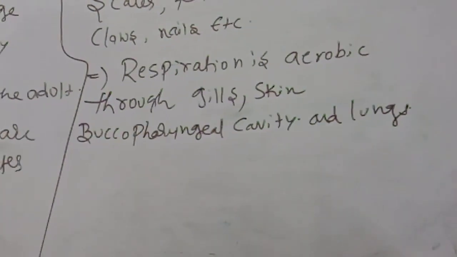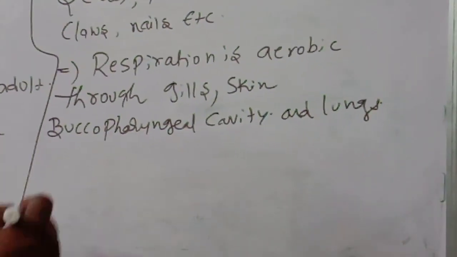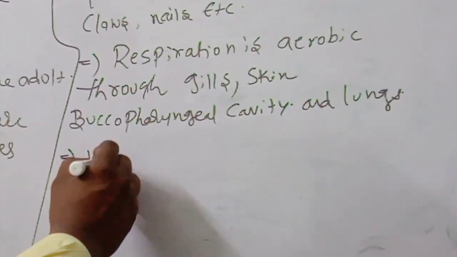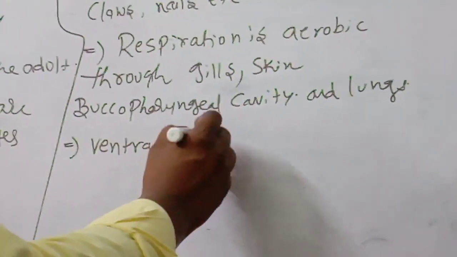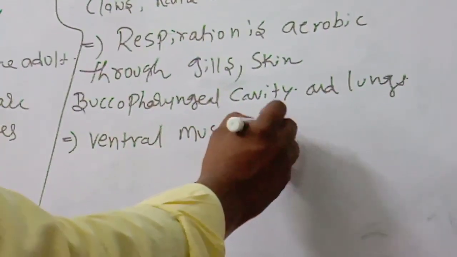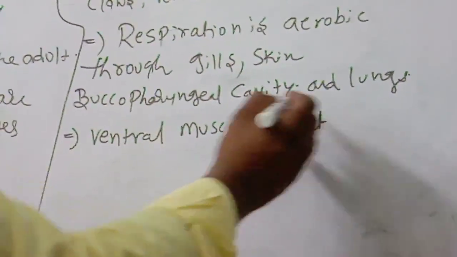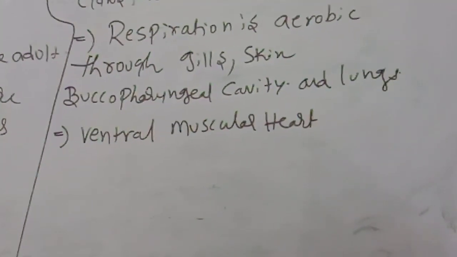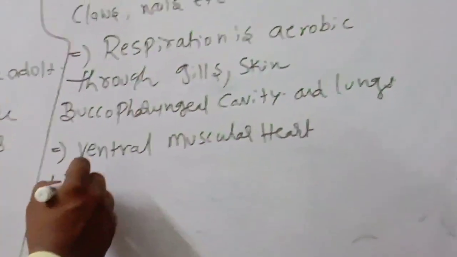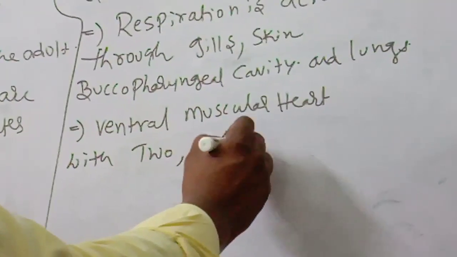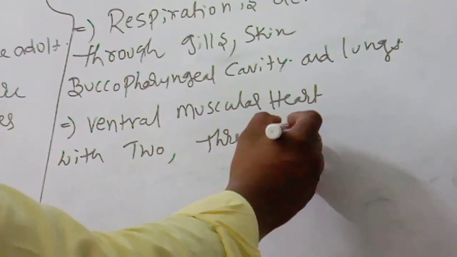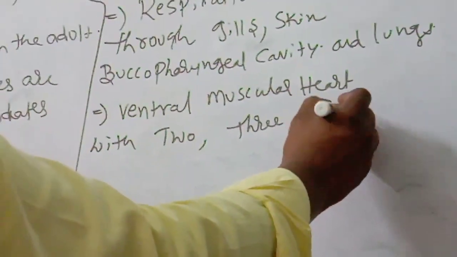Vertebrates have a very, very important ventral muscular heart. A ventral muscular heart will be there, with two chambers in fishes, three in frogs, and four chambers in reptiles, aves and mammals.